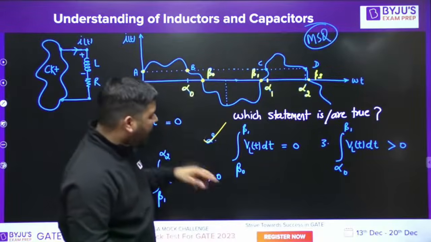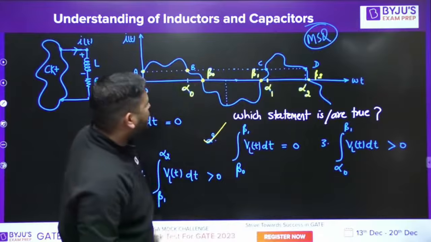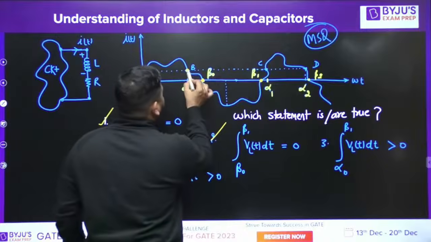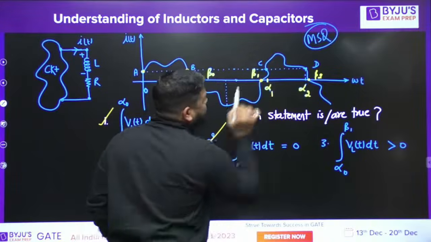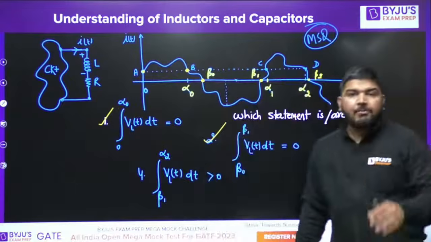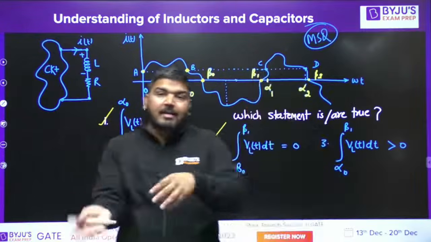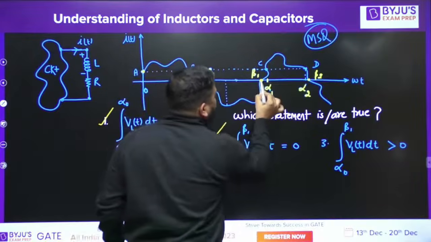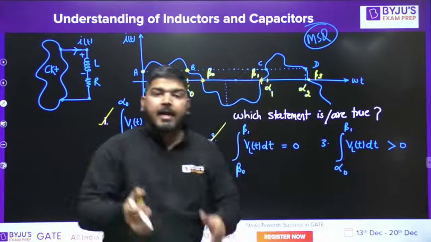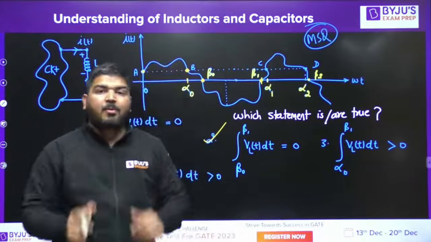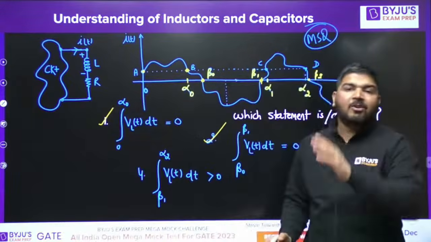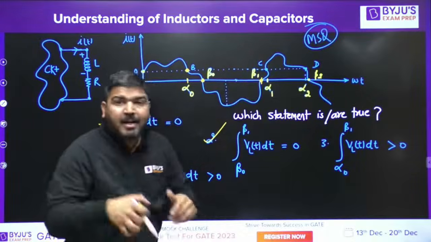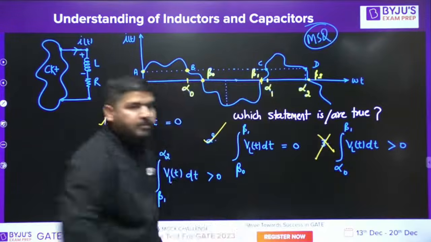If the current has decreased, then the area of the voltage across the inductor from this point to this point has to be negative. It cannot be positive, because the current is decreasing. So this is not true.